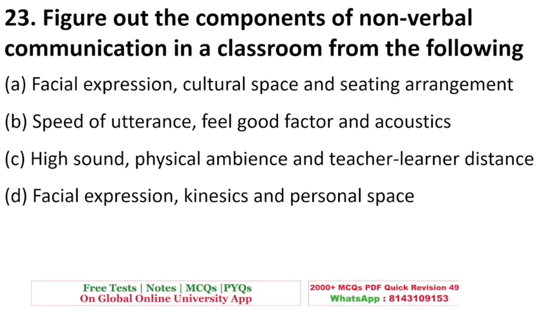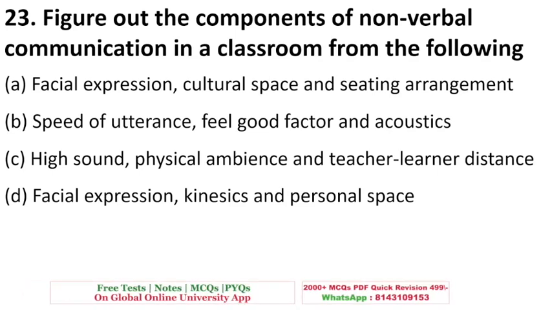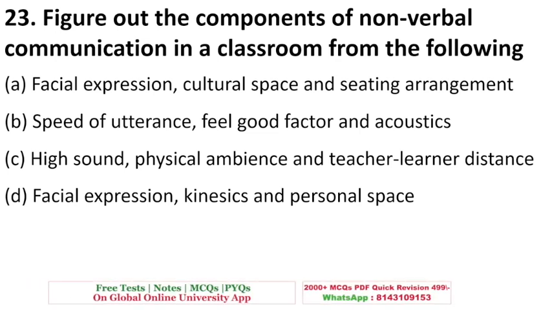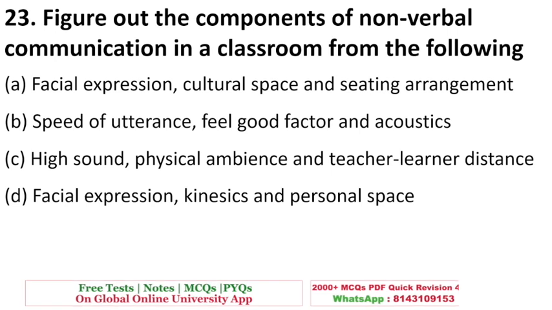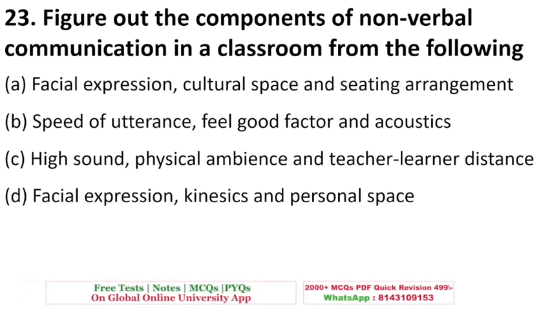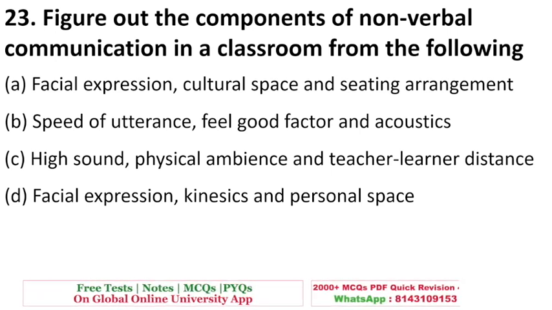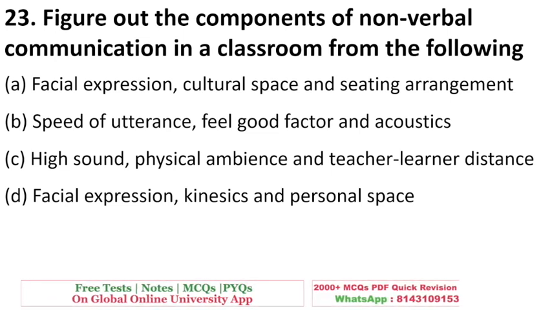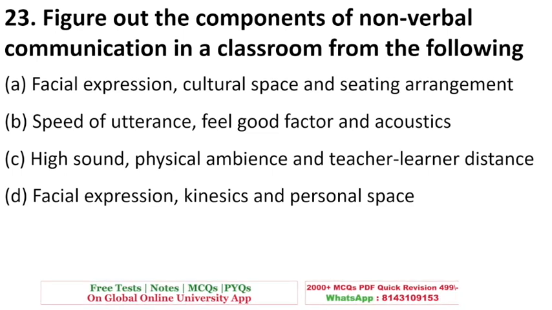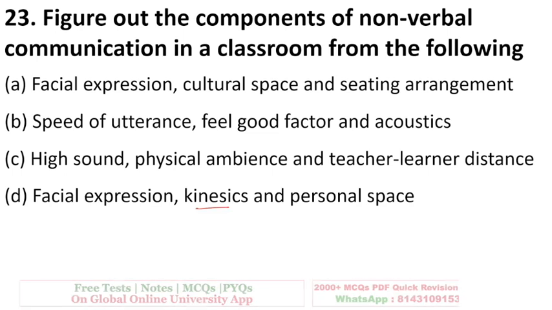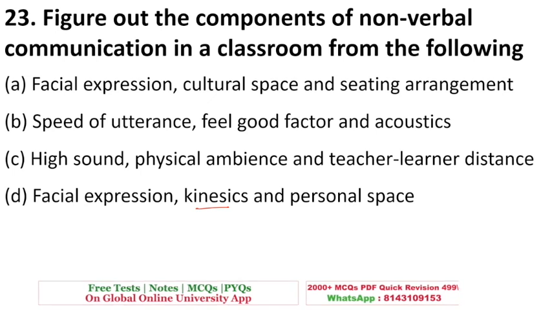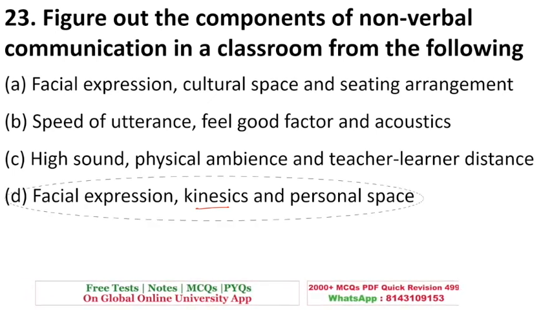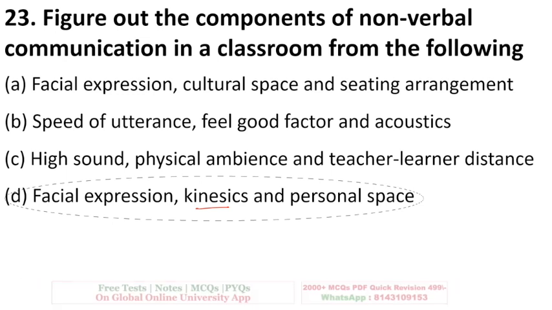Figure out the components of non-verbal communication in the classroom from the following. So if you look at the options: facial expression, culture, space, and seating arrangement. Okay, let's read the others. Speed of utterance, feel good factors, acoustics, high speed, physical ambience, teacher learner distance. Facial expression, kinesics. Kinesics is the movement of the body. And personal space. The most appropriate answer is option D: facial expression, kinesics, and personal space.